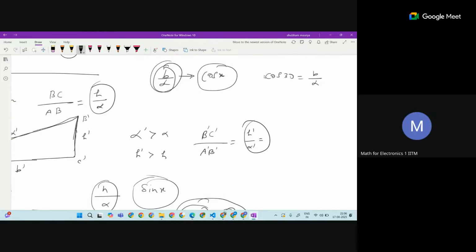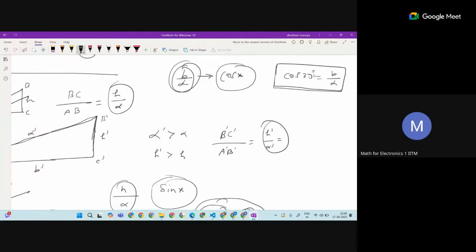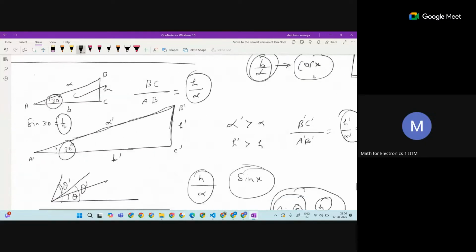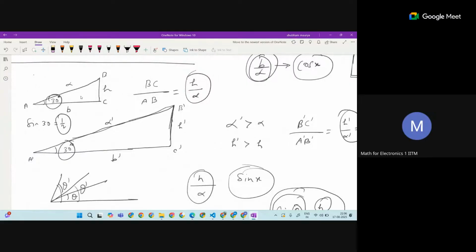So can anyone tell what the relation is here? Can we start from the picture itself, the relation between sine and cos? From the picture, any idea? Anyone getting it? No? They are complements of each other.